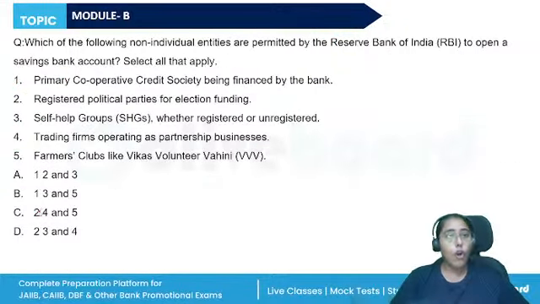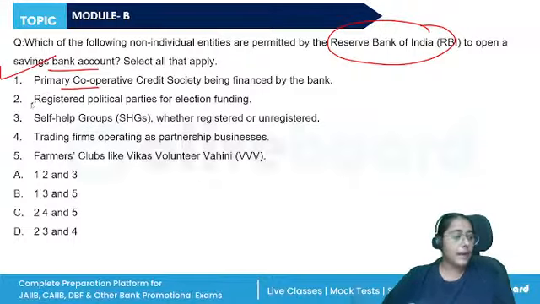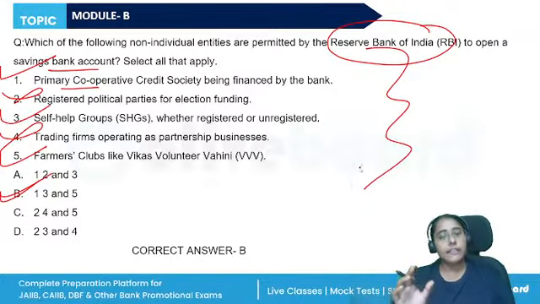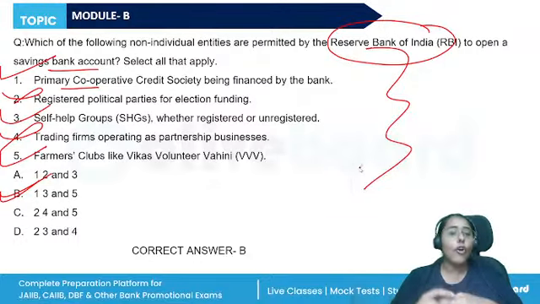Which of the following non-individual entities are permitted by RBI to open a savings bank account? Primary cooperative credit society being financed by the bank is allowed, yes, but registered political parties for election funding are not allowed. Self-help groups are also allowed, and farmers clubs are allowed, but trading firms are not allowed. This question we have already covered earlier. Previously also, it is a more detailed version. So usually only individual entities are permitted to open a savings bank account, but these non-individual entities are also allowed.